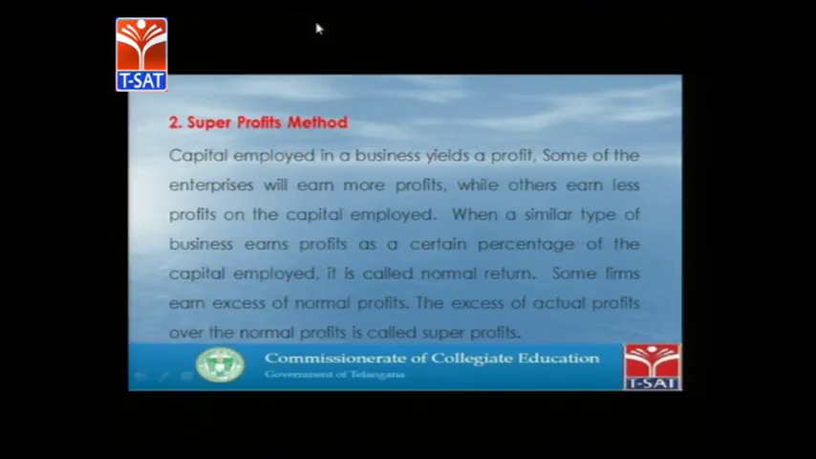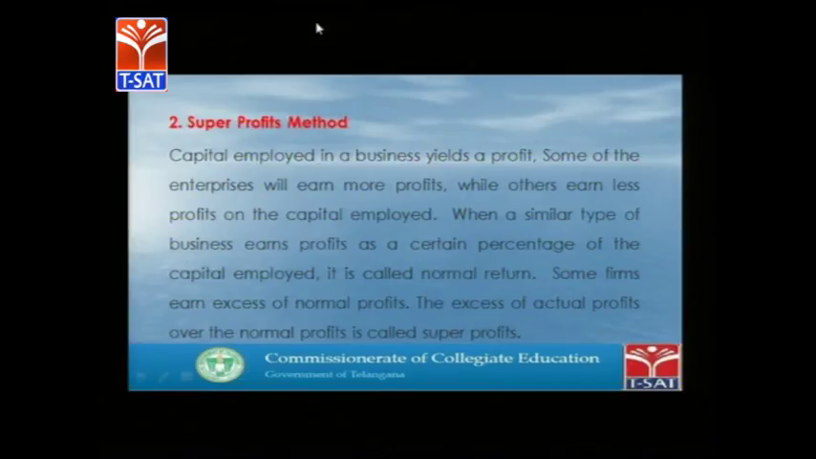In the case of super profits, any organization generally earns some given percentage of profits. Every organization, some textile mills may earn some 40,000 rupees. Pharmaceutical companies may earn between 55 to 60% of profits. Every business has its own level of percentage of profits. Similarly, if an organization earns over and above the expected level of profit, beyond the normal profit, then we can call it a super profit.